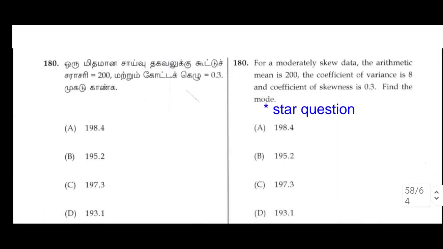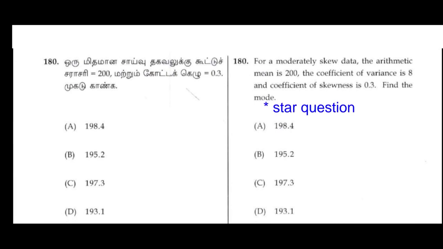180. For the moderately skewed data, the arithmetic mean is 200. The coefficient of variation is 8 and the coefficient of skewness is 0.3. Find the mode. Star question.